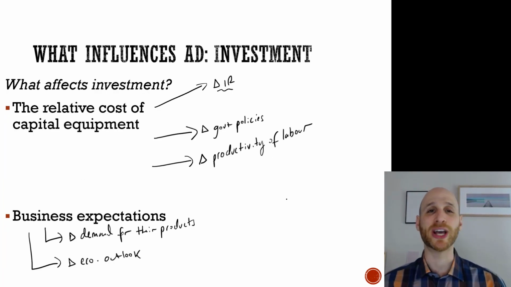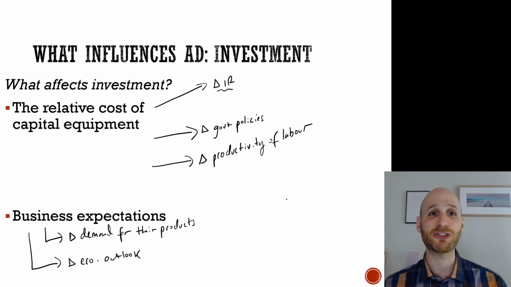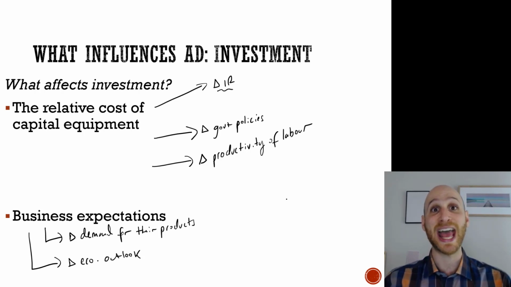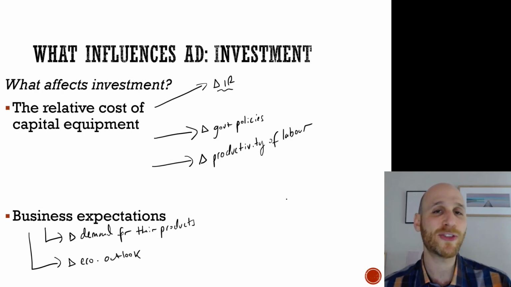Our next point is another influence on aggregate demand, and here we're looking at investment. Business investment is such an important part of driving aggregate demand and changing the level of economic growth. So what affects investment? There are 2 things we need to think about. One is how expensive is capital equipment?